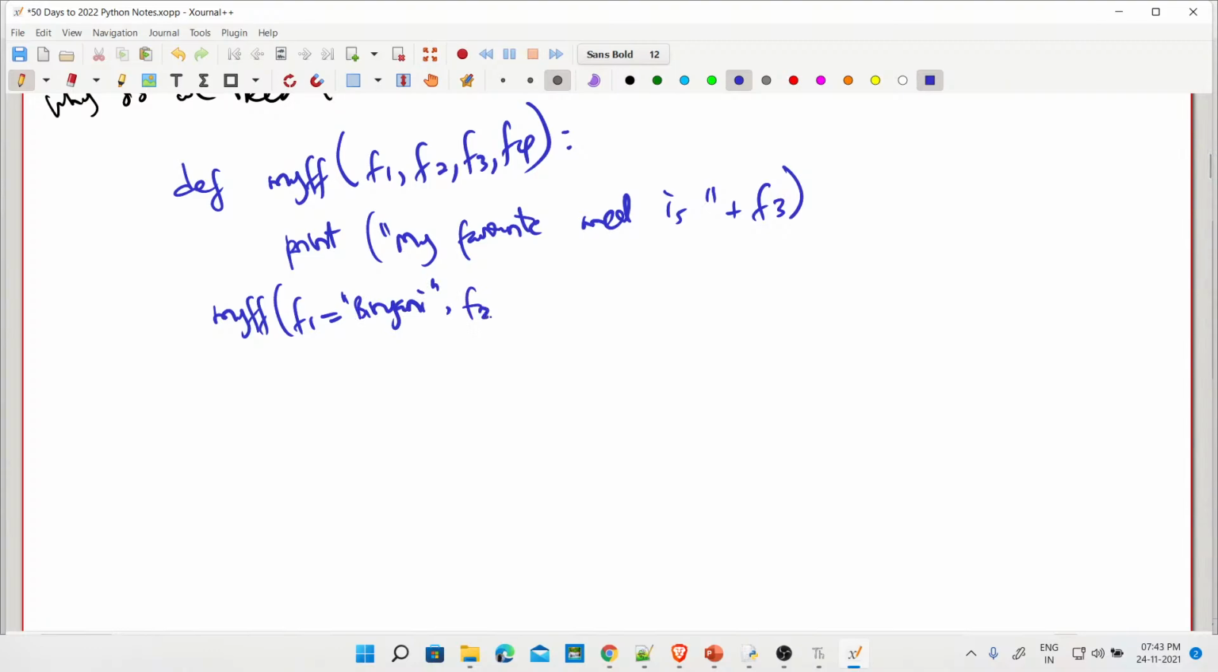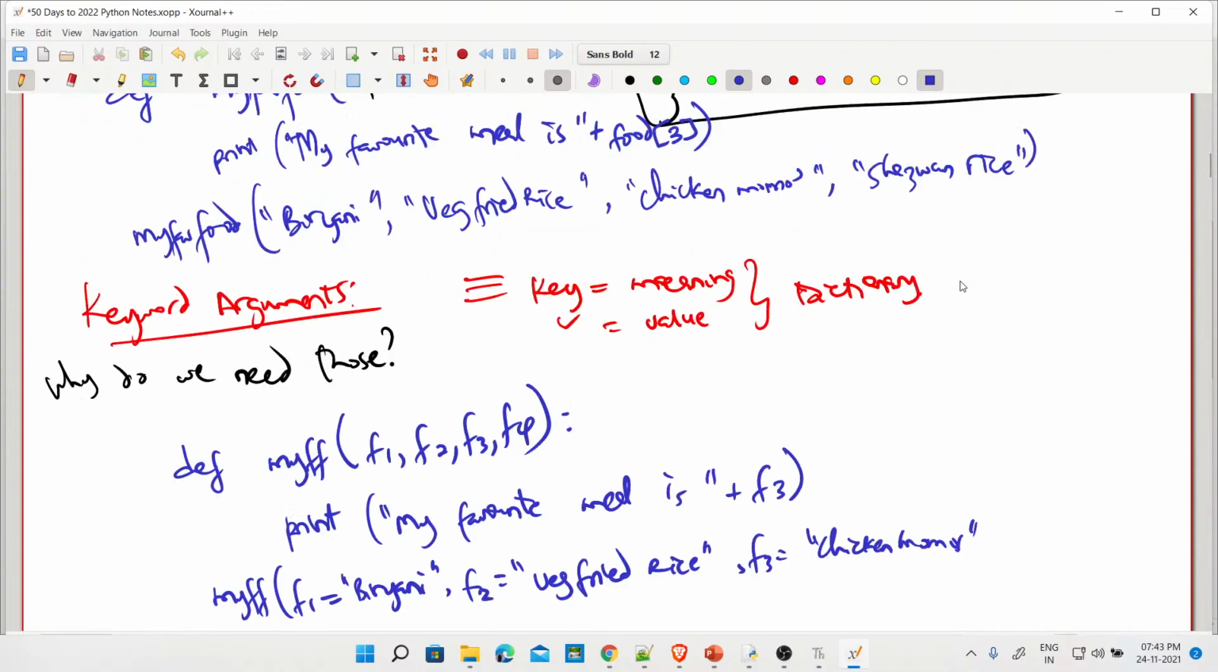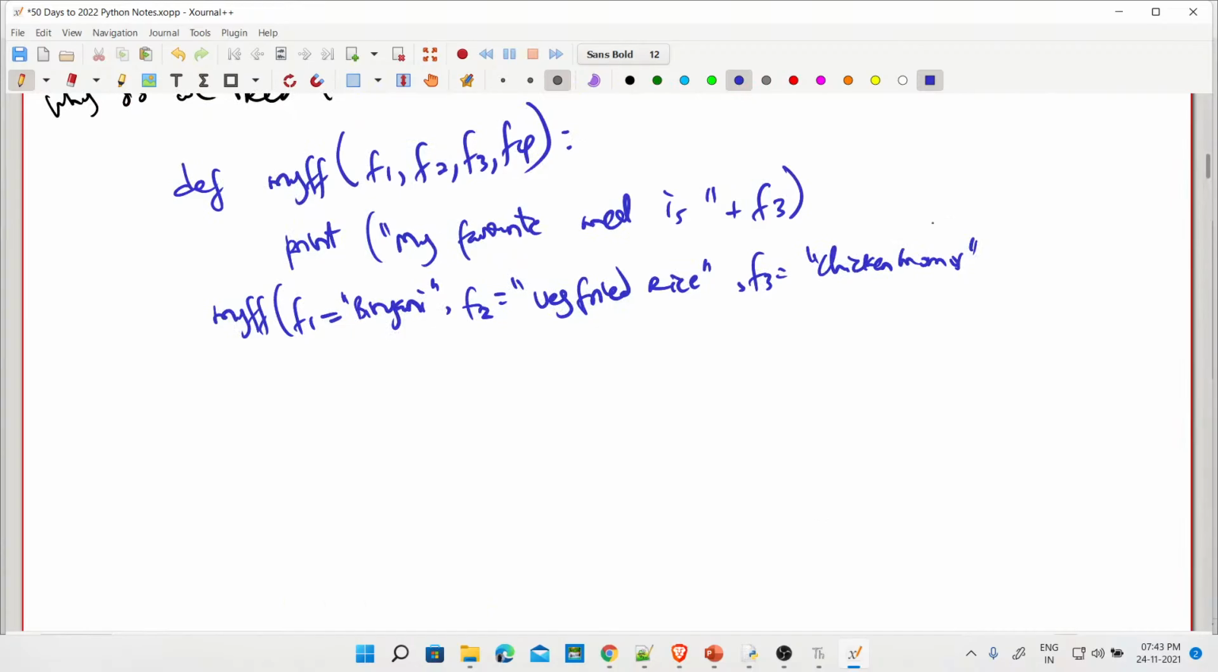Okay. Now F2 is what? Veg fried rice. Third one is what? Chicken momos. Okay. Fourth one is Szechuan. Okay, F4 is Szechuan. So now you got the concept, right?